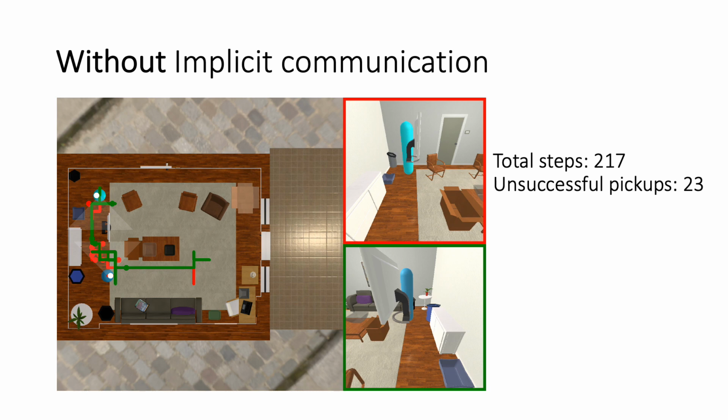We also experimented by making the agents invisible to each other. We called this without implicit communication. Note, we depict the agents for illustration purposes only so that we can understand where they are. By taking away implicit in addition to explicit communication, we see a significant increase in time to complete the episode and also in failed pickup actions.